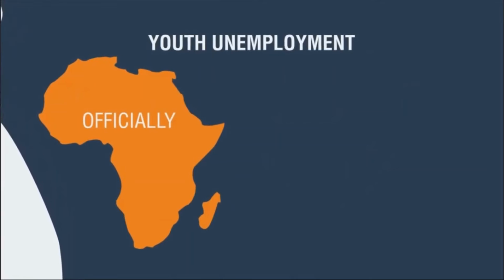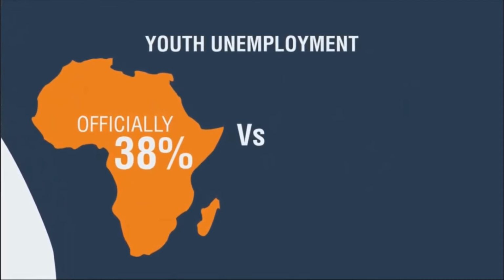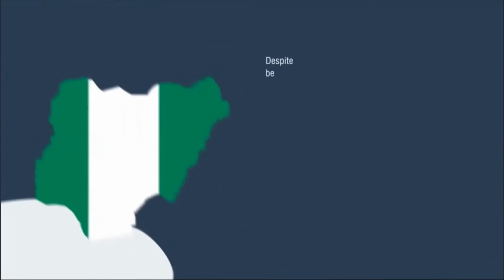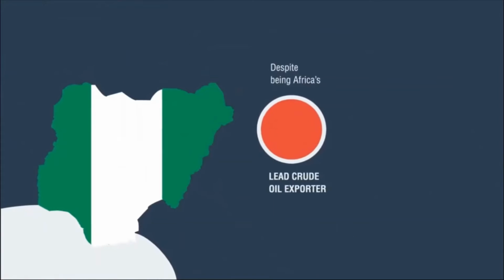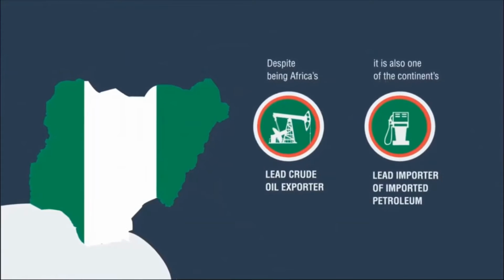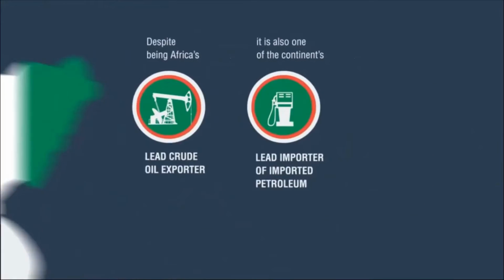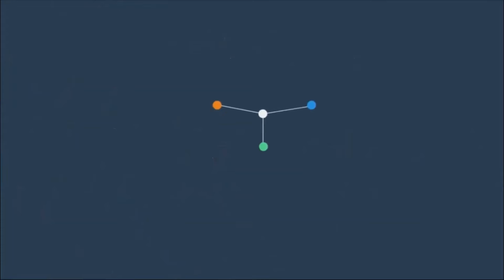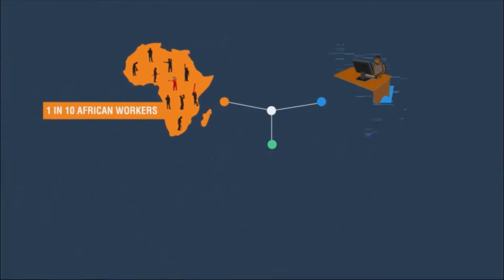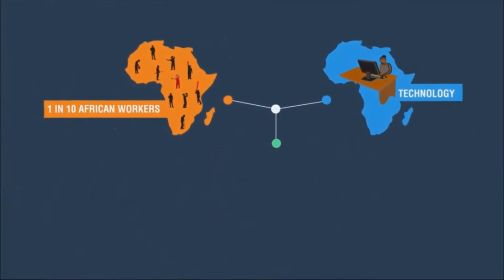Youth unemployment is officially at 38%, although unofficial estimates put it at around 80%. Despite being Africa's lead crude oil exporter, it is also one of the continent's lead importers of refined petroleum. This is the trend which is replicated in many parts of the continent. Only 1 in 10 African workers are employed in modern formal farms with adequate technology.